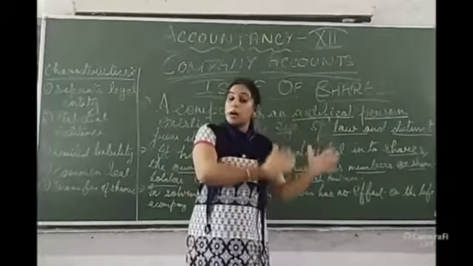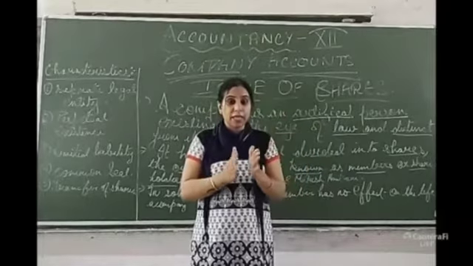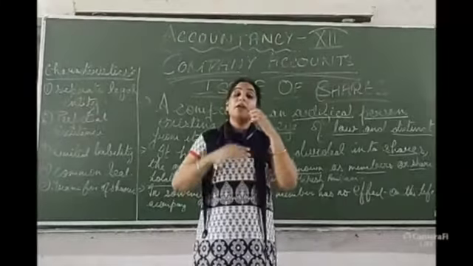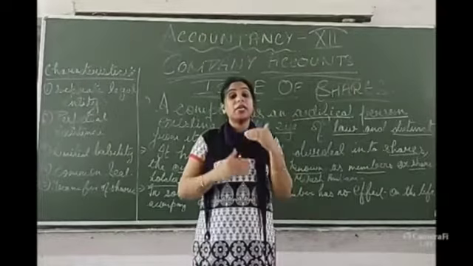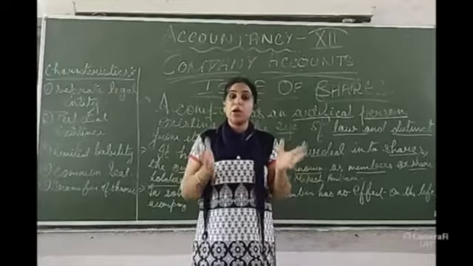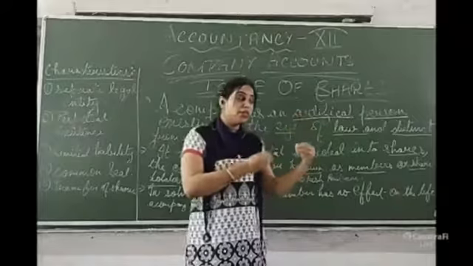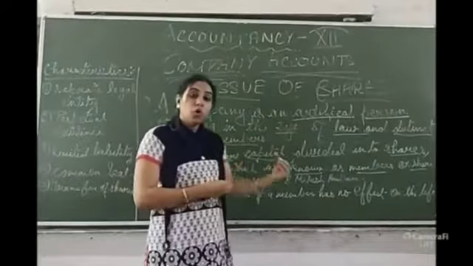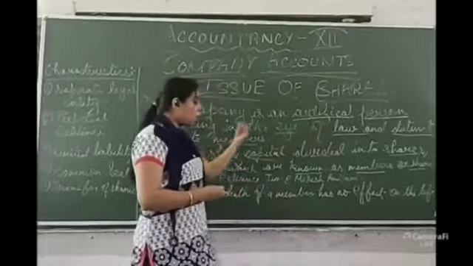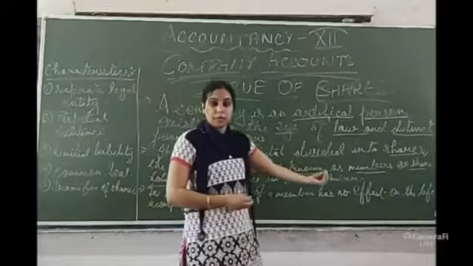But a company has its own name because a company is a separate legal entity where the company runs by issuing its shares. There are many shareholders, through whose capital or shares the company runs. So it is known as an artificial person, with a different name from the owner's name.